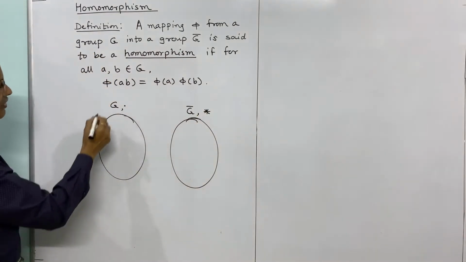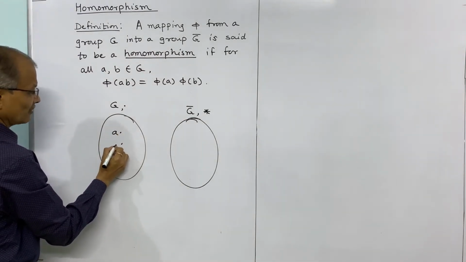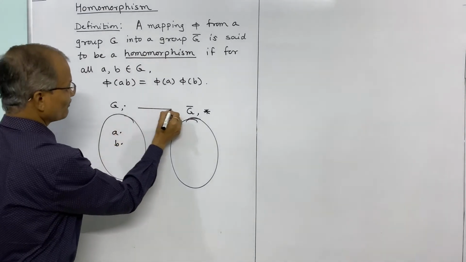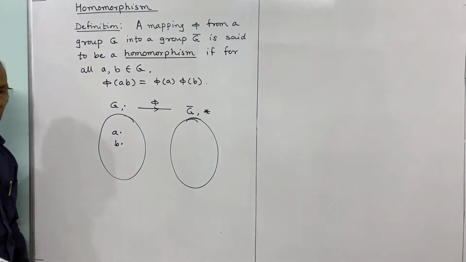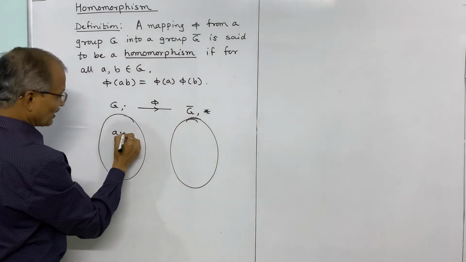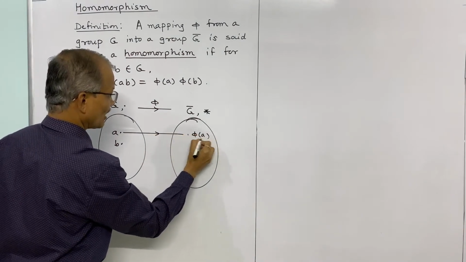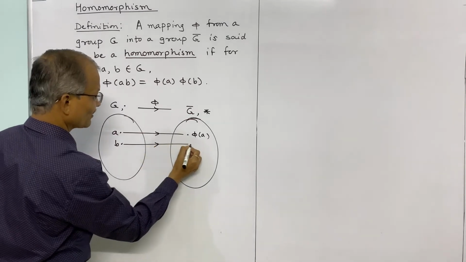Now if A and B are any two elements in group G, then the mapping we are defining from G to G bar is phi. So the image of A under this mapping will be phi of A, and the image of B under this mapping phi will be phi of B.